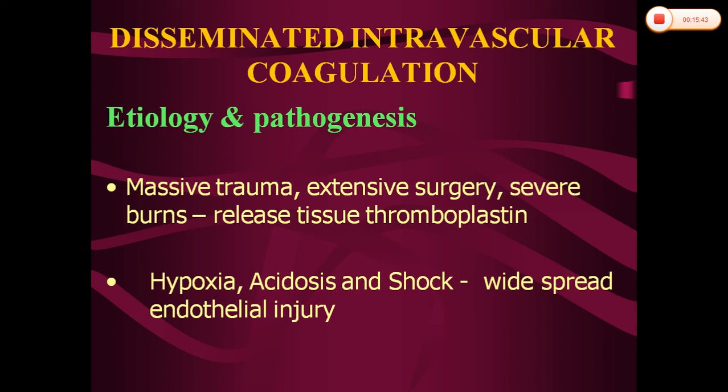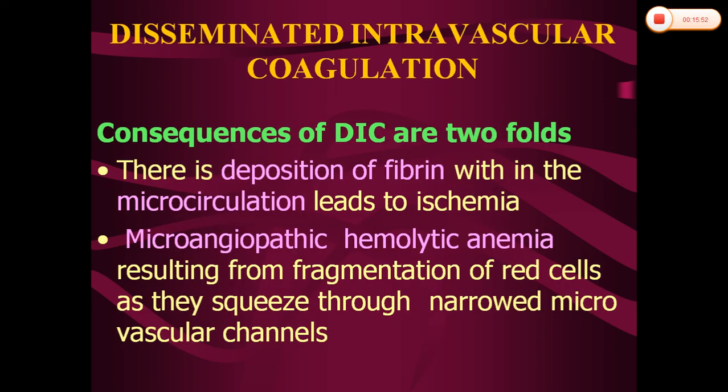Because of this widespread endothelial injury and also because of these tissue thromboplastic-like substances, this will lead to disseminated intravascular coagulation. The possible consequences of disseminated intravascular coagulation are twofold. Firstly, there is widespread deposition of fibrin within the microcirculation, so that it will lead to ischemia of the severely affected or more vulnerable organs. And also the red cells will squeeze through the narrowed microvasculature, so that it will cause fragmentation of the red cells. So it will develop microangiopathic hemolytic anemia.